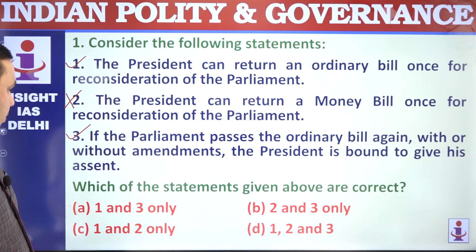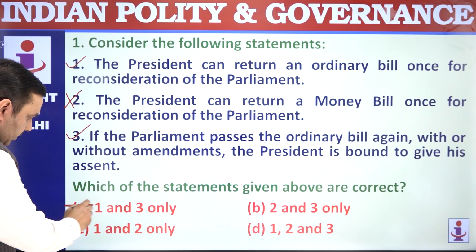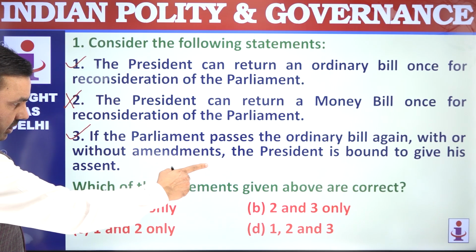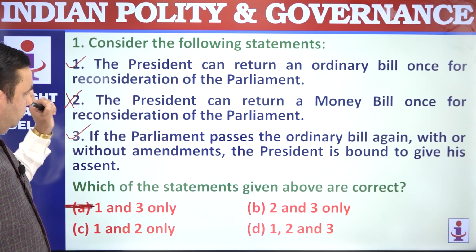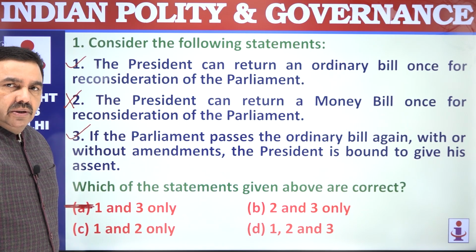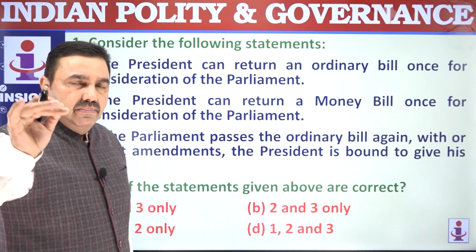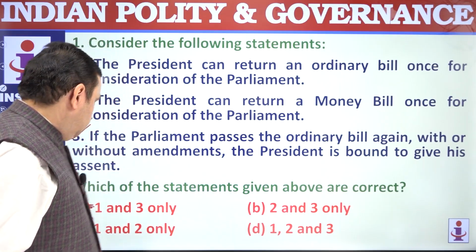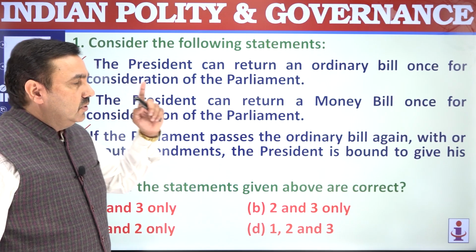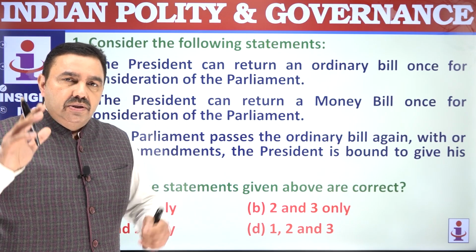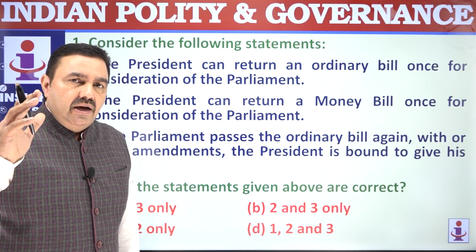That's perfectly correct. So 1 and 3, these are correct here. The option is A. You have to see which statements are correct. So the option is A. And statement number 2 is wrong, because the President cannot return a money bill for reconsideration. This reconsideration power is available to the President only for an ordinary bill. This is also not available if it is a constitution amendment bill.